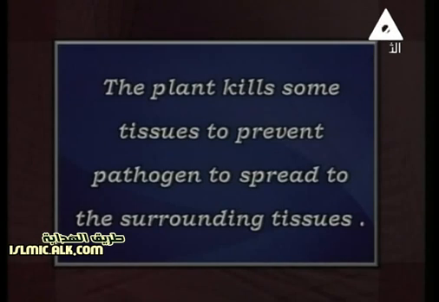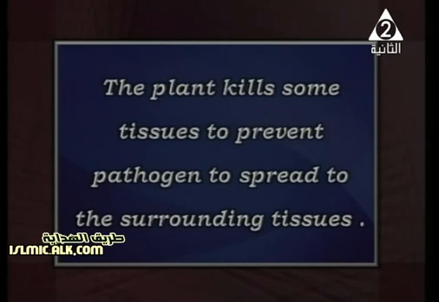So we have here an infected area in the plant, and the plant wants to remove it. But after removing the infected tissue, the plant is going to kill the infected tissue and some healthy tissue surrounding it. All of that, why? To prevent spreading to the surrounding tissue, okay? Such as surgery in humans.